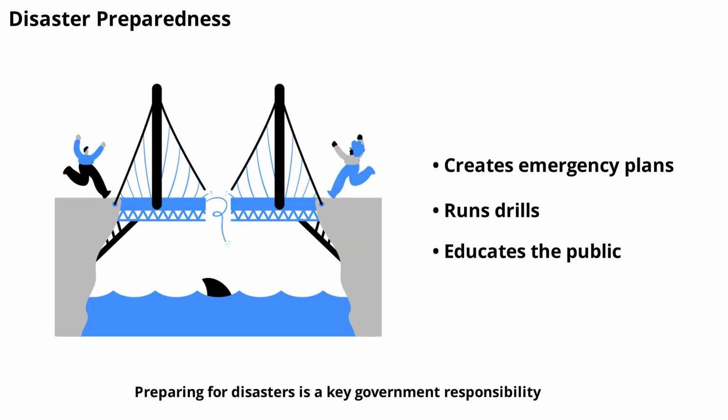Preparing for disasters is a key government responsibility. This includes creating emergency plans, running drills, and educating the public. By being prepared, the government can respond quickly and effectively when disasters strike, minimizing harm and saving lives.